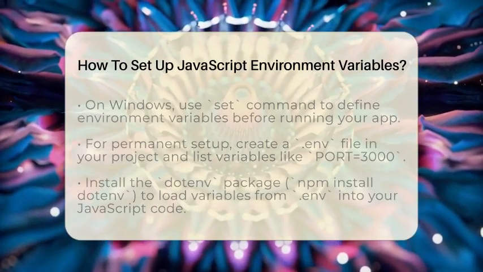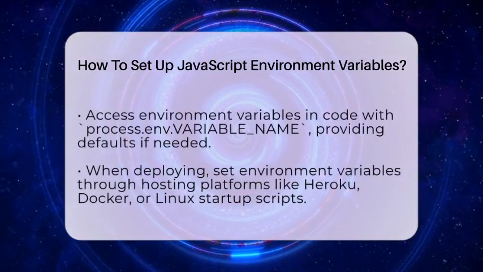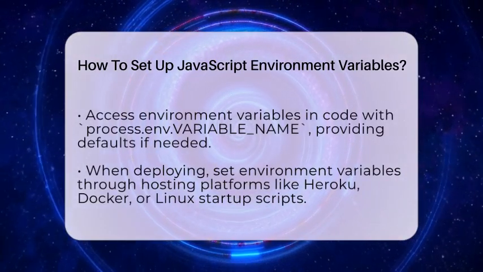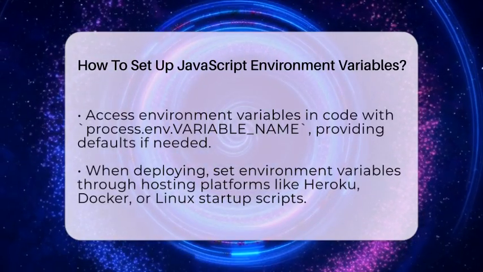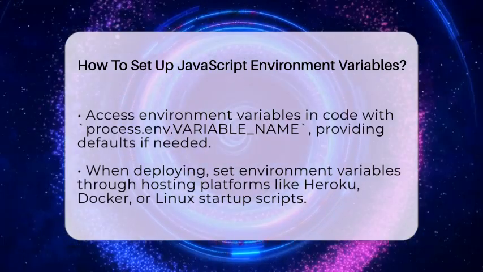And now, you can access your variables with process.env.VARIABLE_NAME. For example, const port = process.env.PORT || 3000 will use the environment variable or default to 3000 if it's not set.